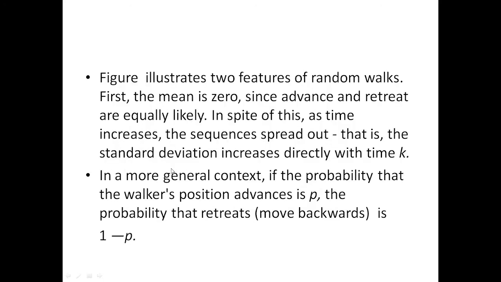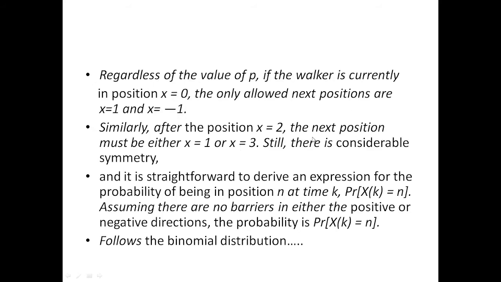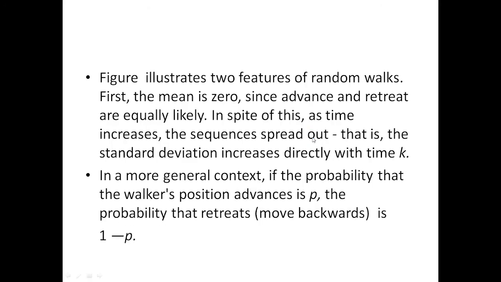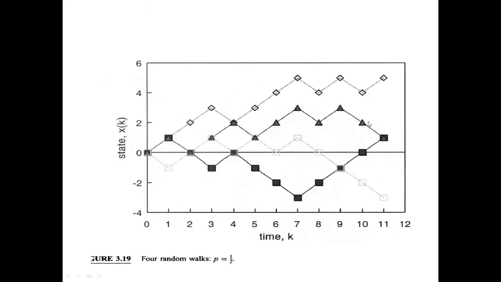The figure illustrates two features of random walk. First, the mean is 0, since plus 1 or minus 1, advance and retreat are equally likely. In spite of this, as time increases, the sequence spreads out.